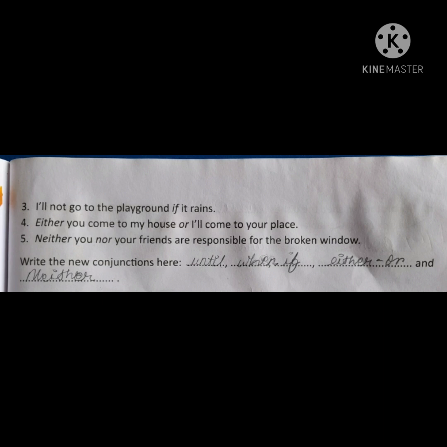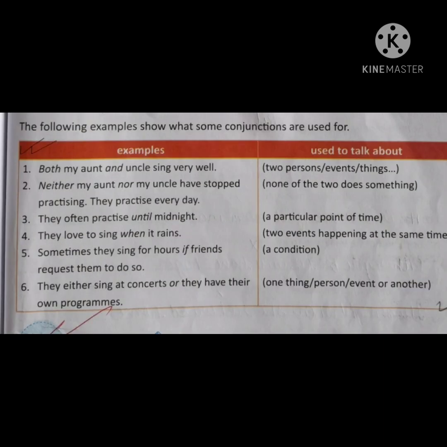Then number 5 is, neither you nor your friends are responsible for the broken windows. Now here 2 subjects are used. The subjects are you and friends. Here none of the 2 does anything. So in that case we will use neither nor. Okay. Now children, let's have a look in this table.